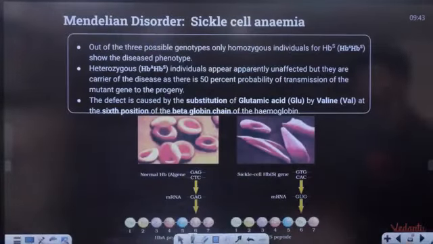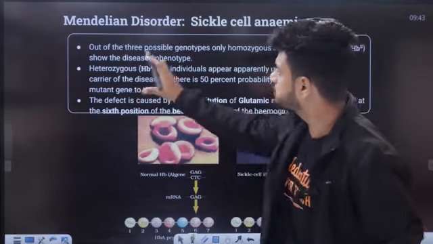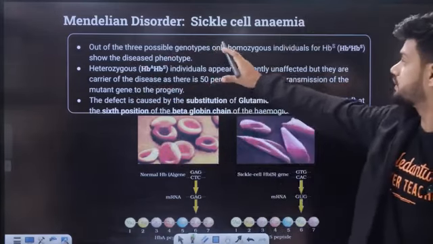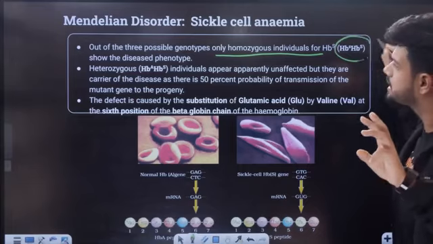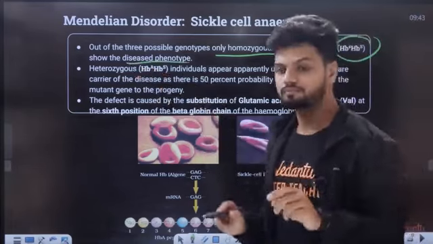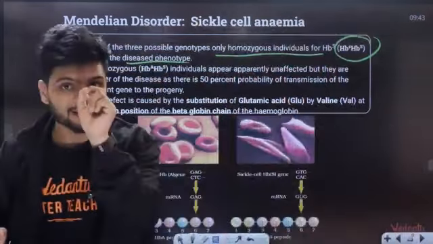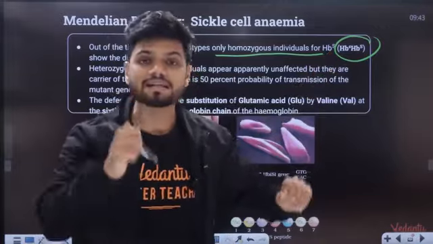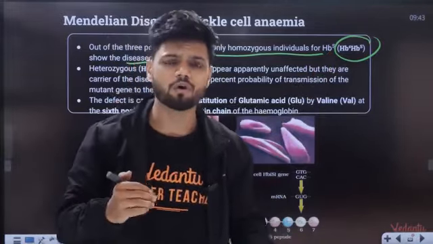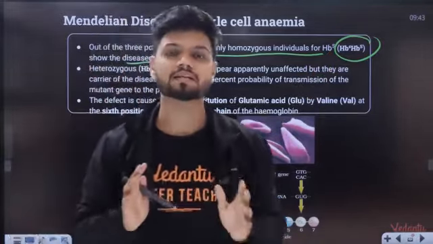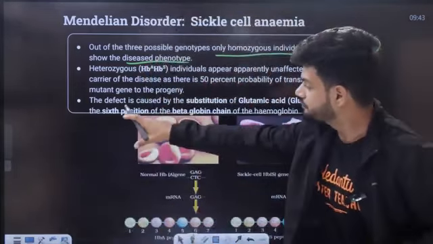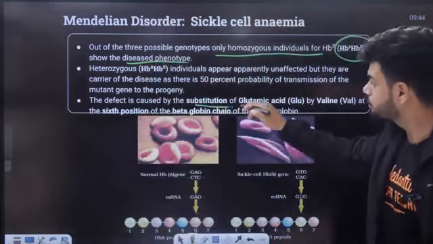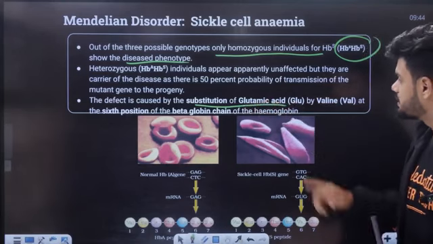Now understand what exactly happens in sickle cell anemia. Out of the three possible genotypes, only homozygous individuals of HbS, HbS show the disease phenotype. You know that only if HbS is present on both, that person is sickle cell anemic in nature. Now what is going to happen if the person is sickle cell anemic? Understand what happens. The defect is caused by substitution of glutamic acid by valine.